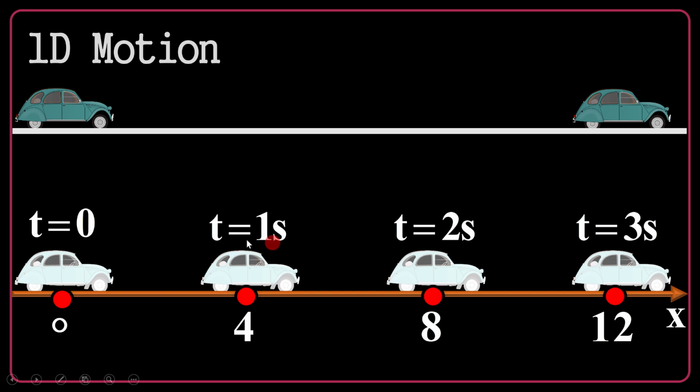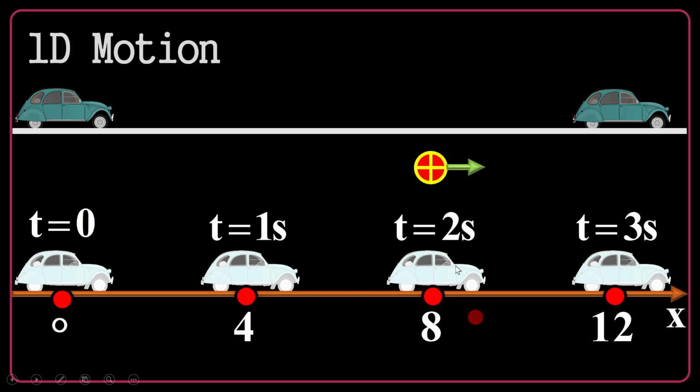At t equals 1 second, the car has been at x equals 4. So let's say it's 4 meters. It's arbitrarily taken as a unit. And also at t equals 2, the car has been at x equals 8, and finally the car stops or ends the journey at t equals 3, x equals 12 meters.